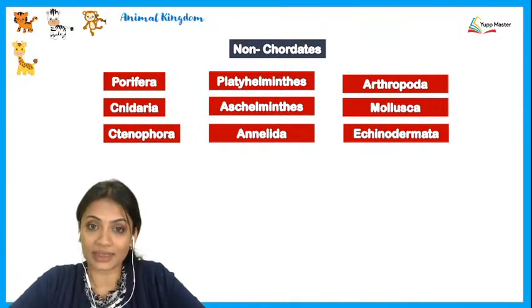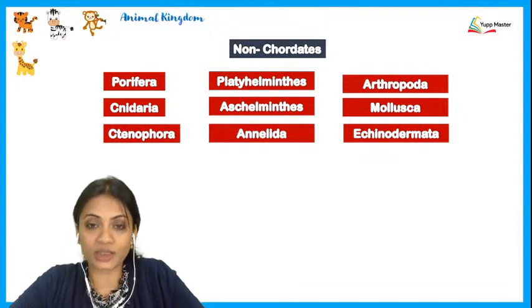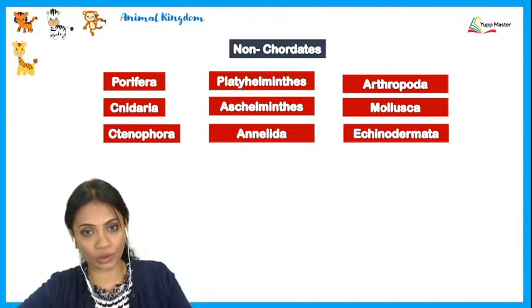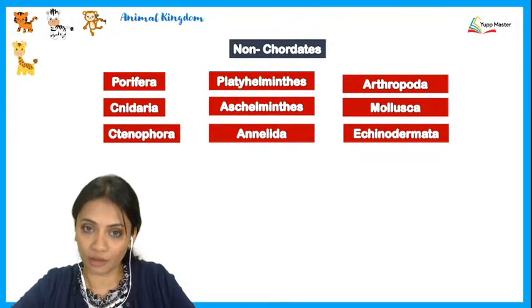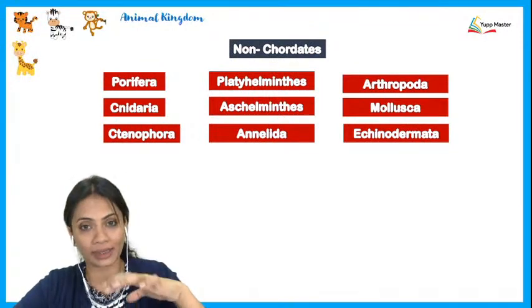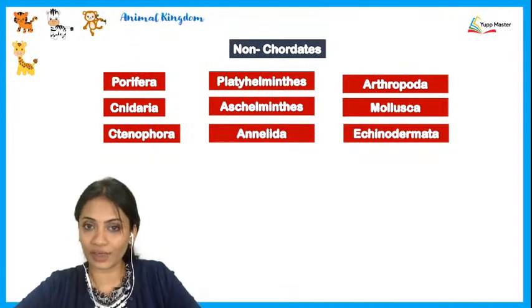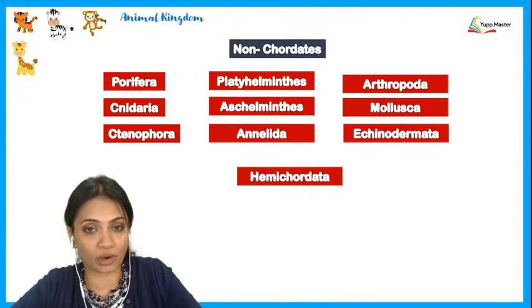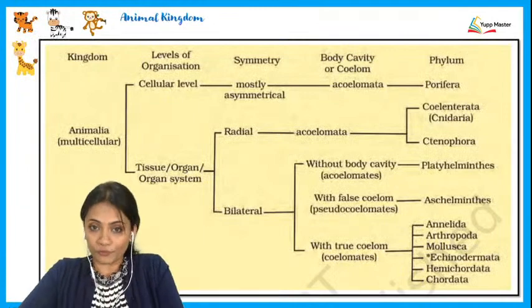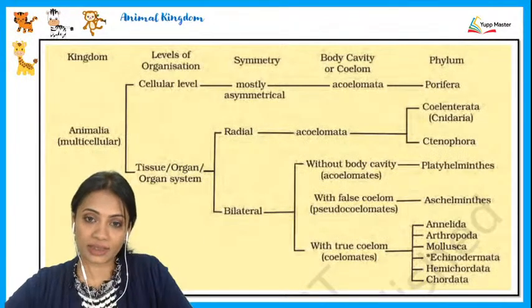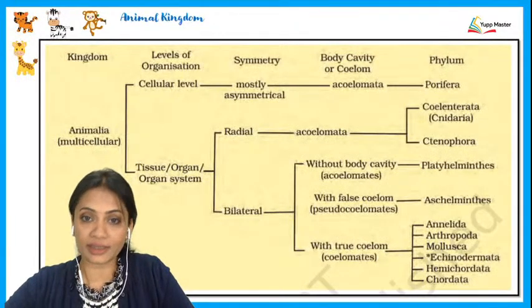We're going to be discussing the connecting links. Since we have completed all the non-chordates and we are yet to begin with the chordates, there is one phylum in between which is behaving like a connecting link between the non-chordates and the chordates, and that phylum is going to be called as the Hemichordata. Alright. So first of all, let's have a look at this chart which is there in our NCERT textbook.